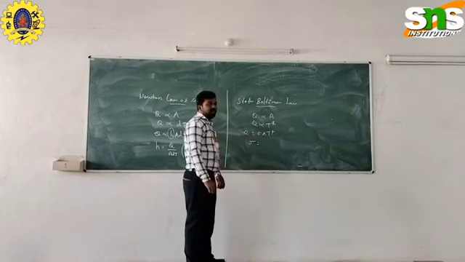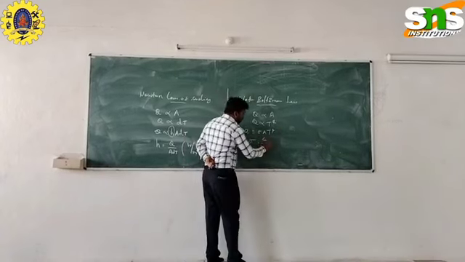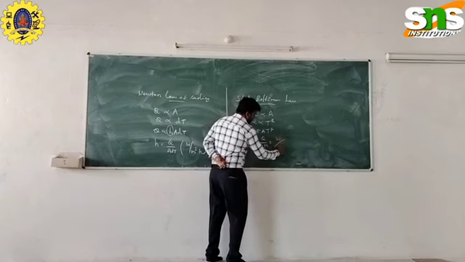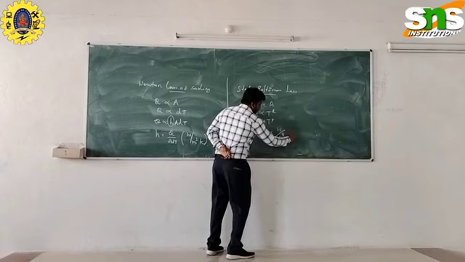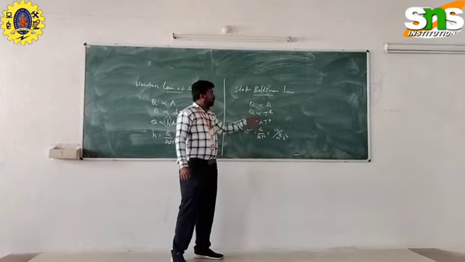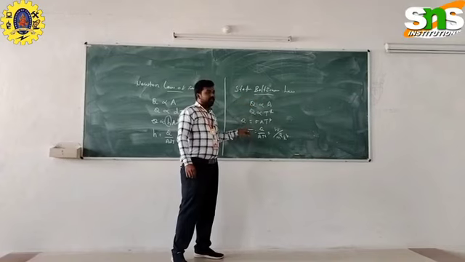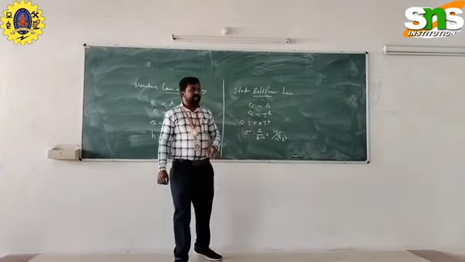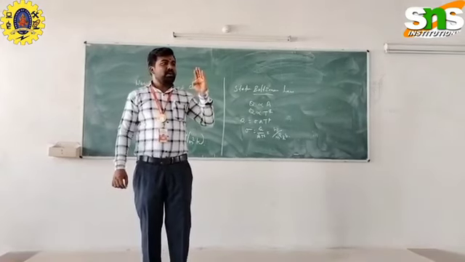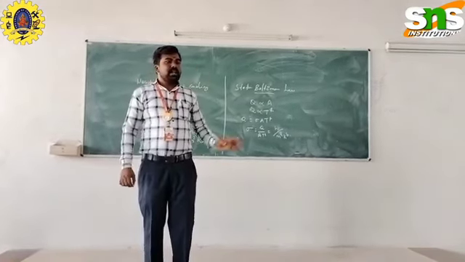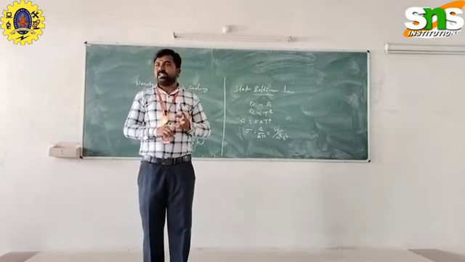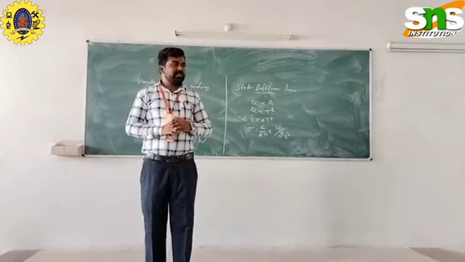Sigma is the Stefan-Boltzmann constant. Q / A T⁴: this unit is watt per meter square Kelvin to the power 4, because they are using the fourth power of the temperature. So the Stefan-Boltzmann constant is defined as the heat transfer per unit area per fourth power of rise in the temperature. These three laws state the convection as well as radiation properties.